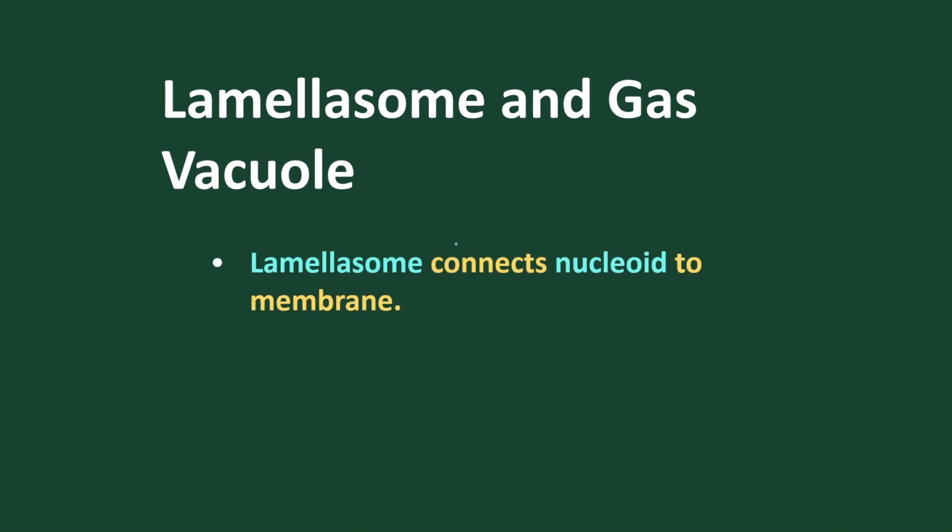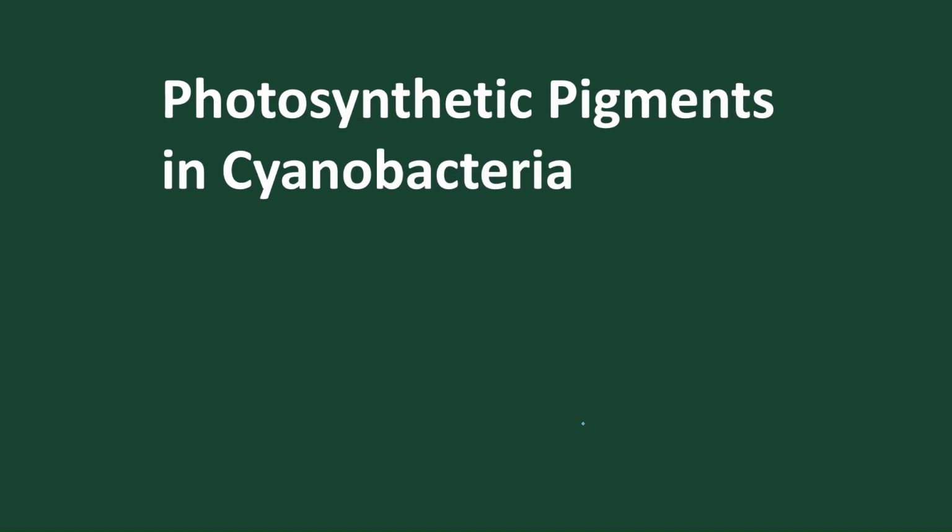They contain lamellosomes instead of mesosomes, because in normal bacteria mesosomes are present, but here we find cell invagination or enfolding called lamellosome. This lamellosome gets attached to the nuclear membrane and helps in replication and binary fission, the formation of two new daughter individuals. Gas vacuoles are present that help in maintaining buoyancy, which helps in floating in water.